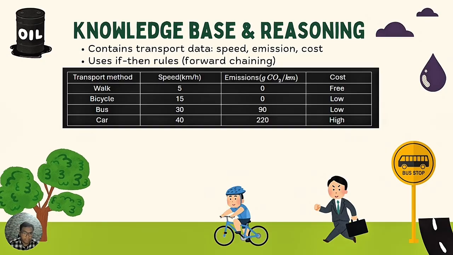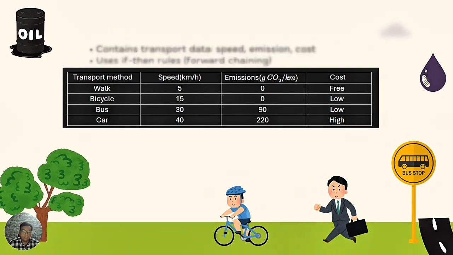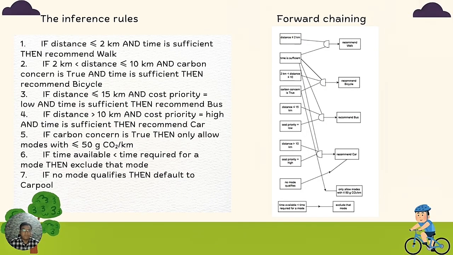So for the knowledge and reasoning, we have the if-then rules. We have 7 rules. First, if distance is below 2 km and time is sufficient, the system will recommend walking. Next, if distance is between 2 km and 10 km, carbon concern is true, and time is sufficient, then the recommendation is a bicycle.